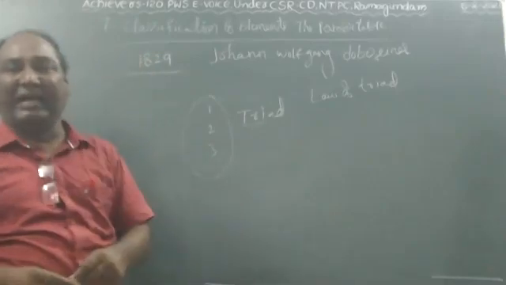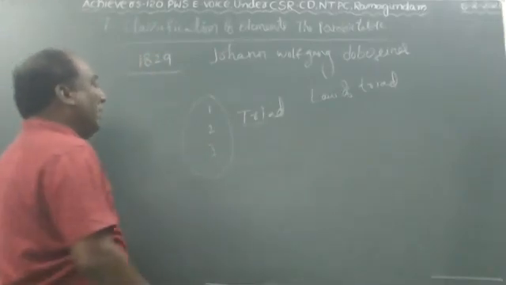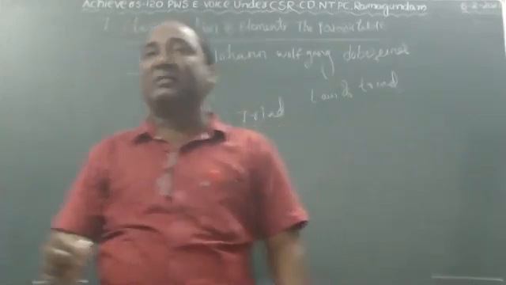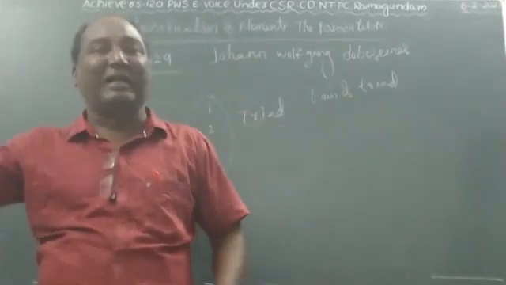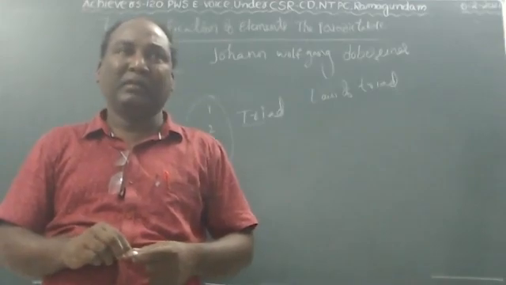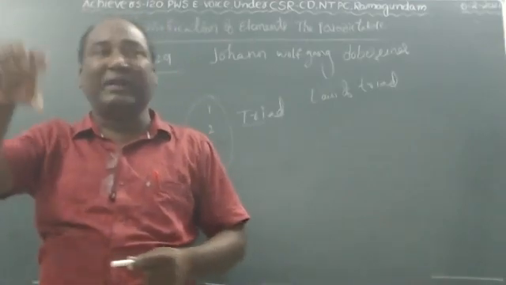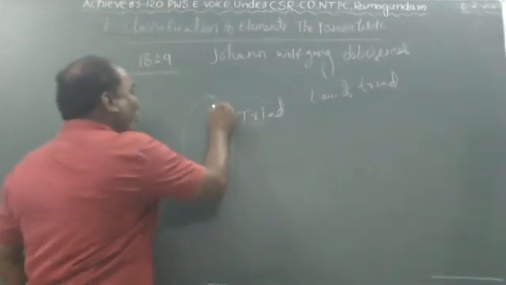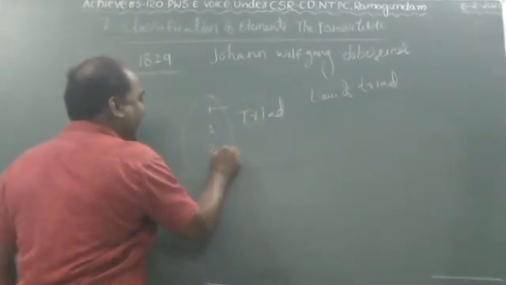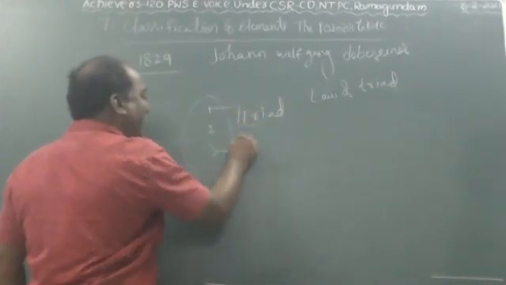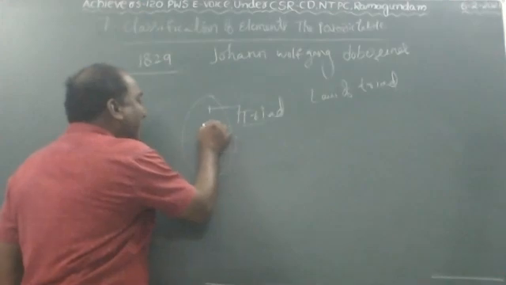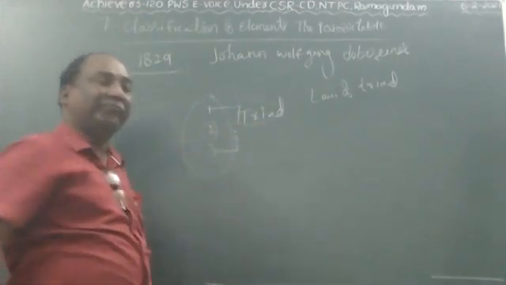What is the law of triads? Let us see now. Döbereiner arranged the elements in systematic order of their atomic weight. In that, the average of the atomic weights of the first and third elements is equal, or similar, to the middle element.